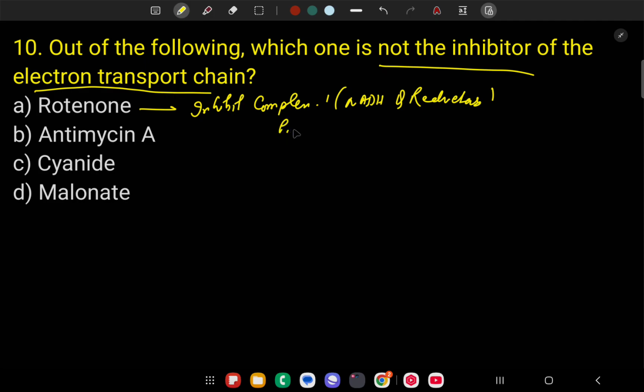It prevents electron transfer from the iron sulfur complex of NADH Q reductase to ubiquinone.